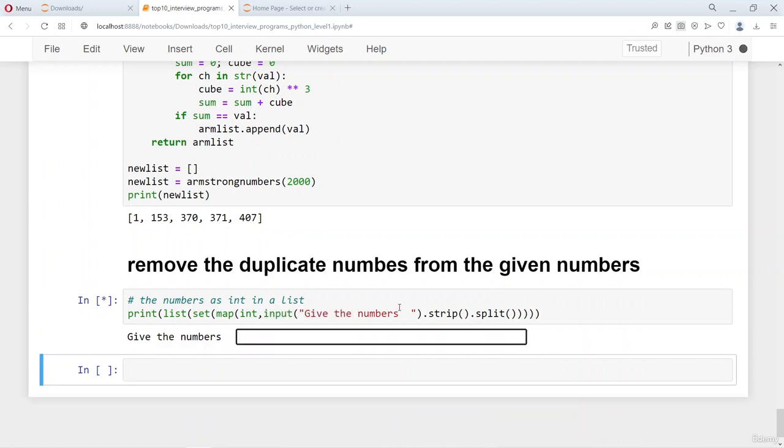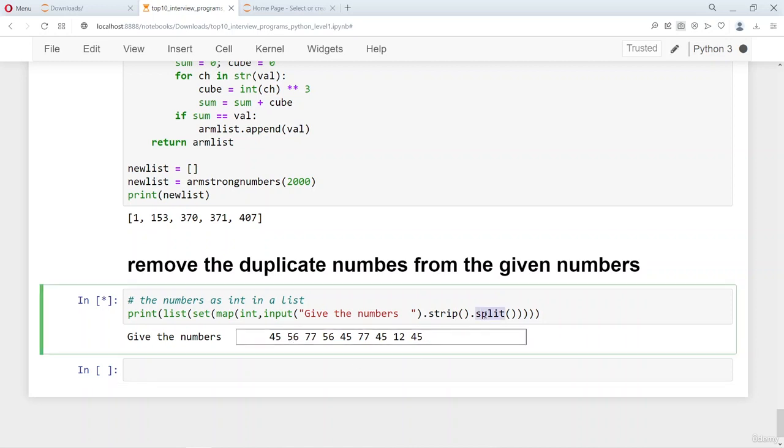Suppose I give some leading blanks, then these numbers, and then some blanks here as well. If I do that, this strip function will remove all the leading and the trailing blanks and give only the numbers. But how will it separate the numbers?